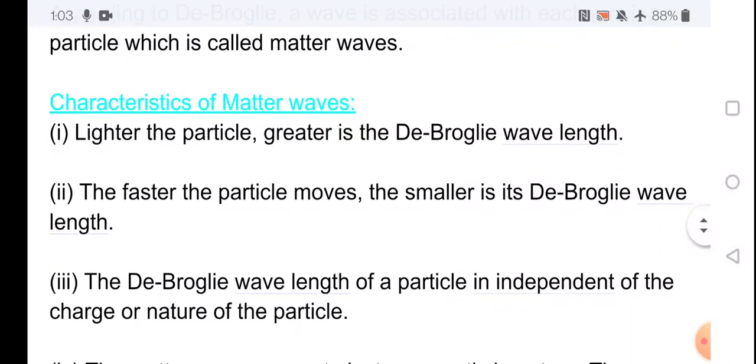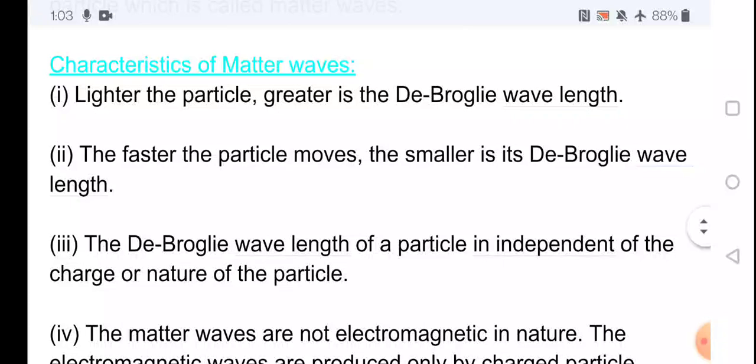The characteristics of matter waves: the lighter the particle, the greater the de Broglie wavelength. If the particle is less in mass, it has a high wavelength. The faster the particle moves, the smaller is its de Broglie wavelength.